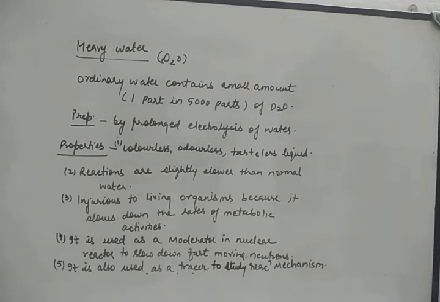Now, what are the uses of heavy water, where it is used? It is used as a moderator in nuclear reactors. Now, what are nuclear reactors? Which produce nuclear energy, and electricity is produced. So it is used as a moderator in nuclear reactors to slow down fast moving neutrons. Also, it is used as a tracer to study the reaction mechanism.